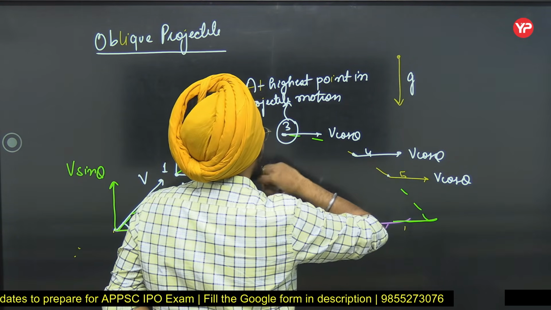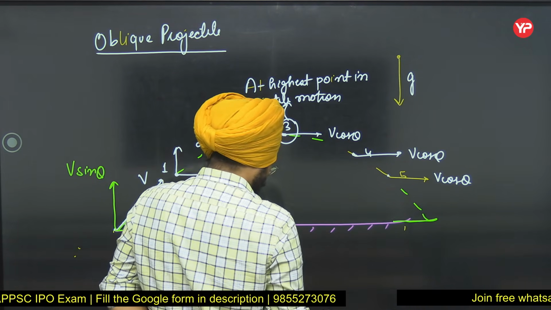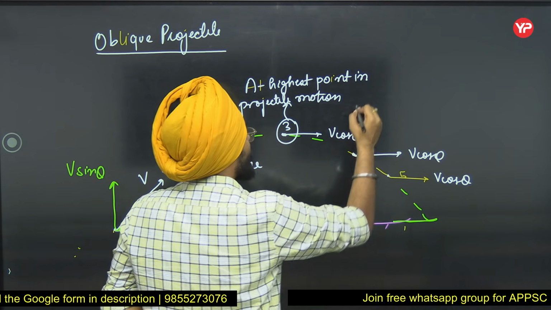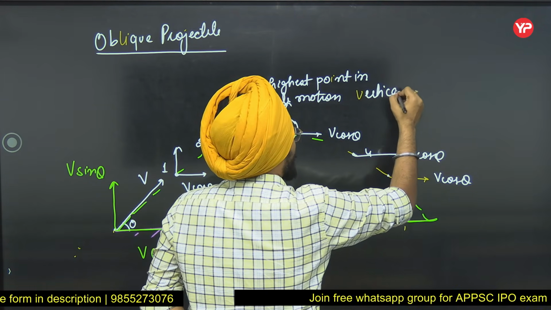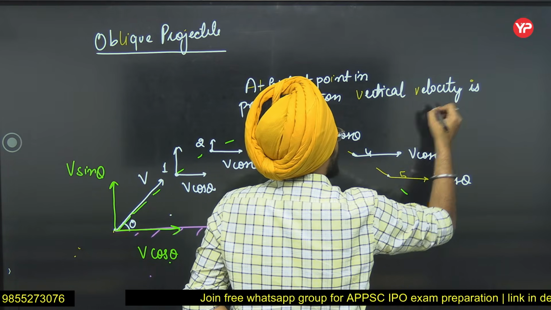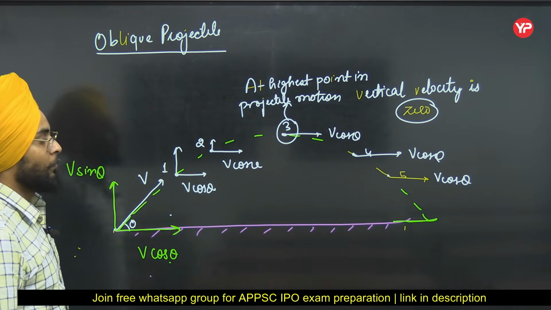There is no vertical component of velocity at the highest point in projectile motion. Vertical velocity is 0. Very important.